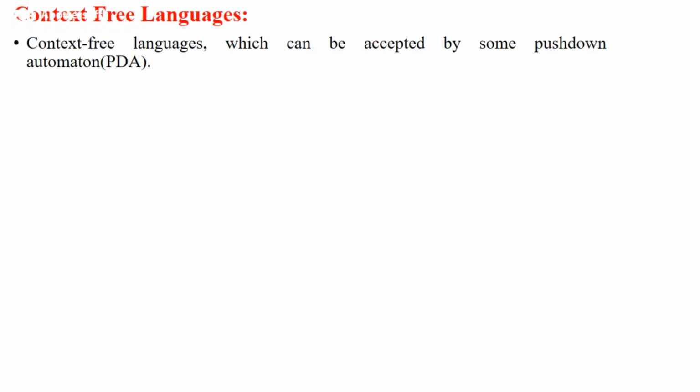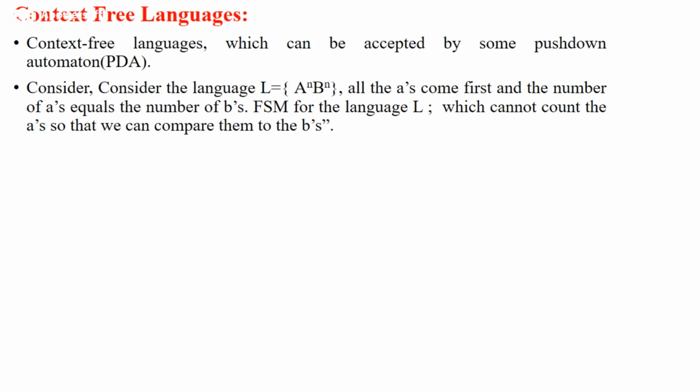Now we'll consider the next level of languages, context-free languages. And remember, regular languages are a subset of context-free languages. That means the machine that accepts context-free languages also accepts regular languages. But the FSM is going to accept only the regular languages, not the context-free languages. Context-free languages are accepted by some push-down automata.